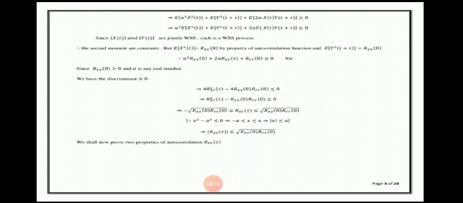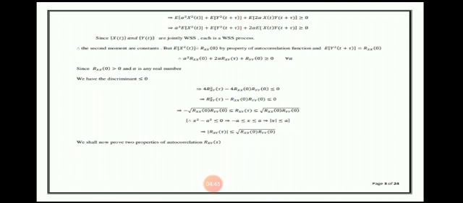Since X(t) and Y(t) are jointly wide sense stationary processes, each is a wide sense stationary process. Therefore, the second moments are constant, and E of X square(t) equals R_XX(0) by the property of the autocorrelation function, and capital E of Y square(t plus tau) equals R_YY(0). Therefore, alpha square R_XX(0) plus 2 alpha R_XY(tau) plus R_YY(0) is greater than or equal to 0 for all alpha.